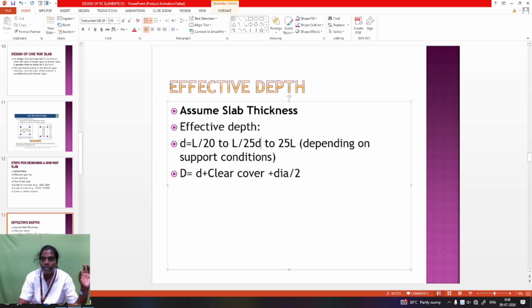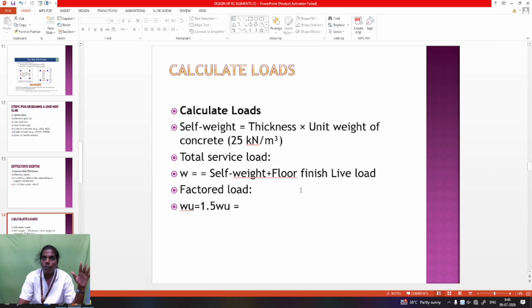So the first step is the depth calculation. The data is collected only after using the plan. You take only the span value, the clear span value. After using the clear span value, you calculate the effective depth and overall depth. It is the first, very important step, the depth calculation. After the basic dimensions are calculated, go for what loads act on the slab.